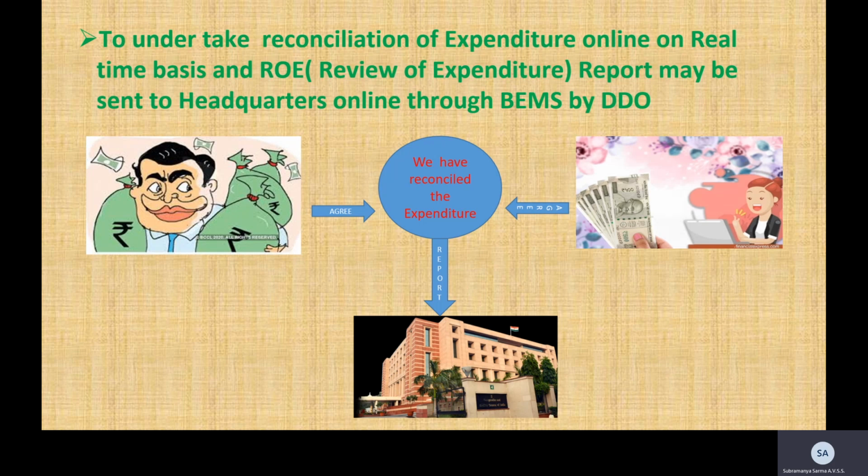To undertake major head-wise reconciliation of expenditure online on a real-time basis, ROE, that is review of expenditure, reports may be sent to headquarters online through BEMS by the DDO.